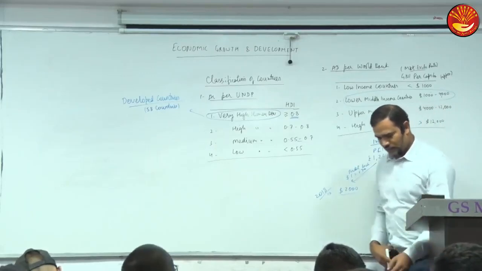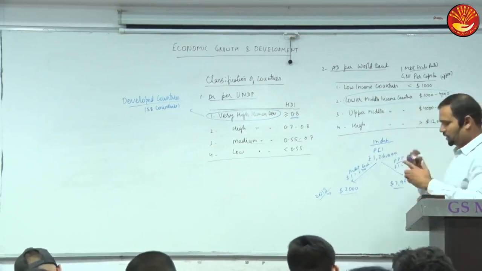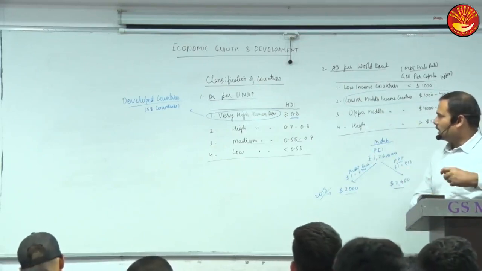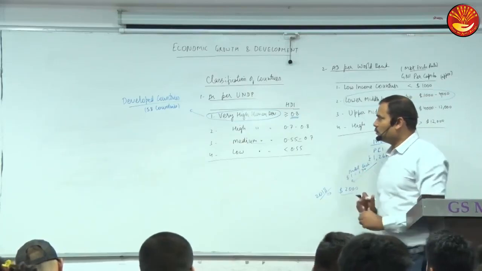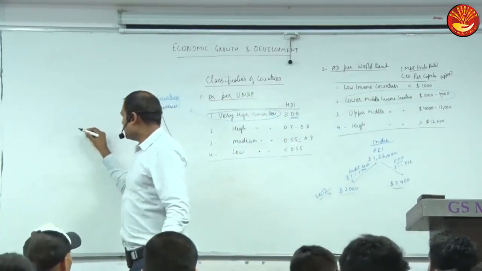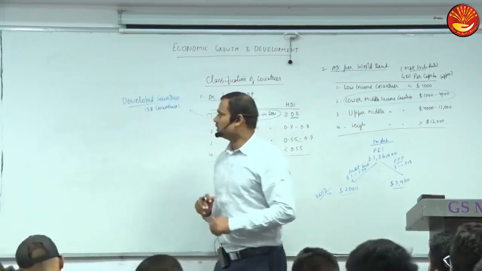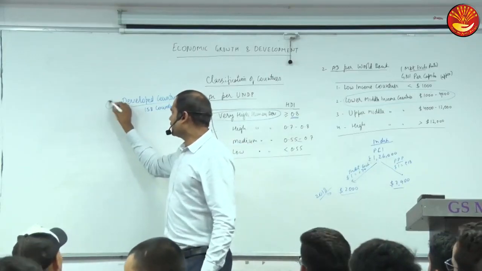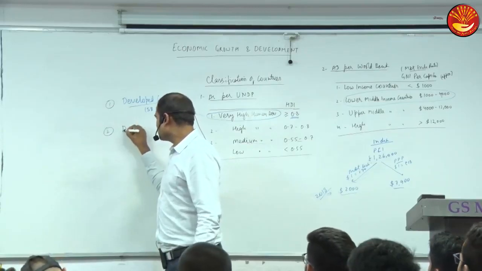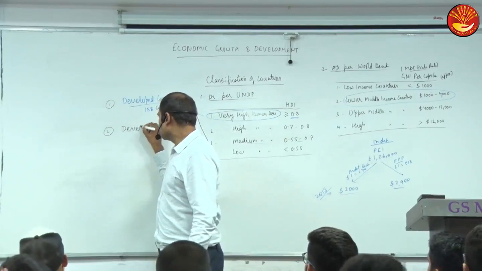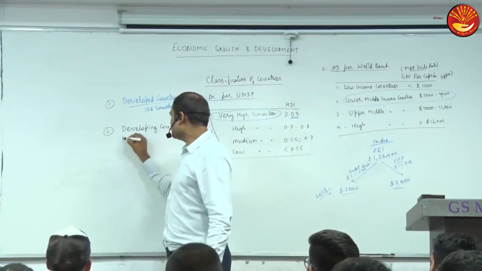Okay, so this is the classification as per World Bank, and we are in a lower middle income country. Other classification: in general, what is the general classification? Countries are classified in three categories. What are the three categories? Practically, which is used, one is developed countries. Second classification is developing countries or underdeveloped.